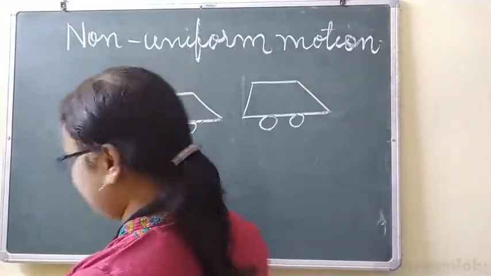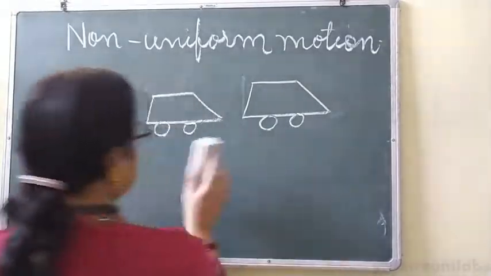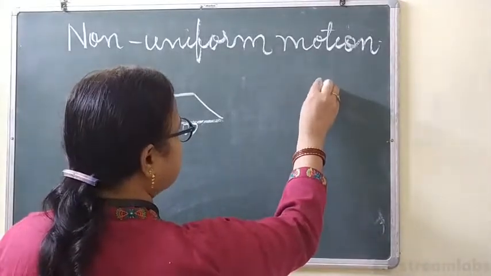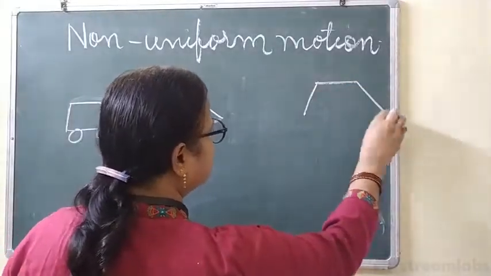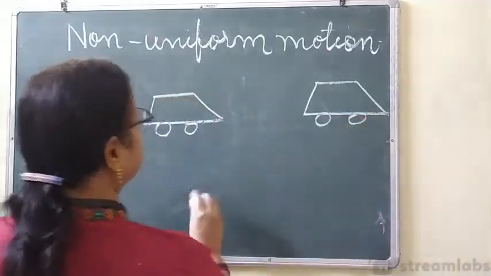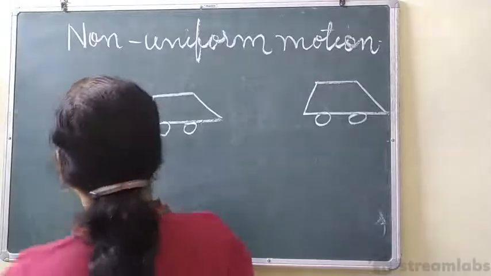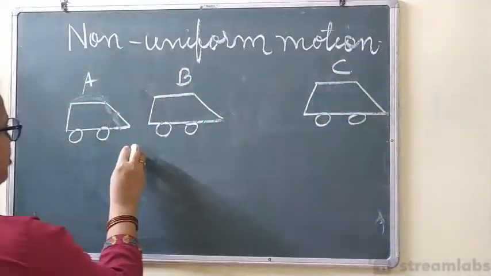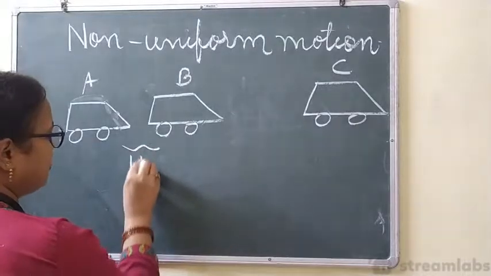Okay, so unequal distance. Unequal distance means what? I have to make it a little bit far from this. Suppose this point is A, this point is B, this point is C. From here to here, the distance is 1 meter.